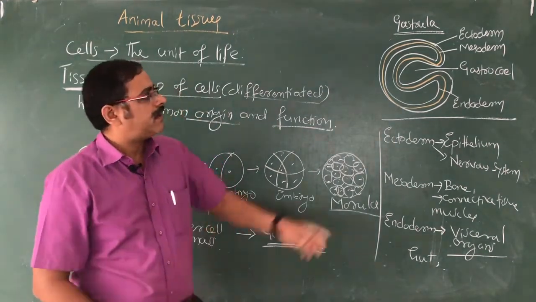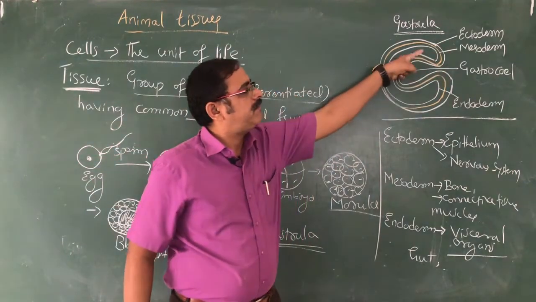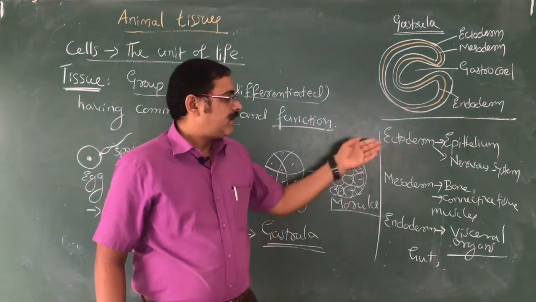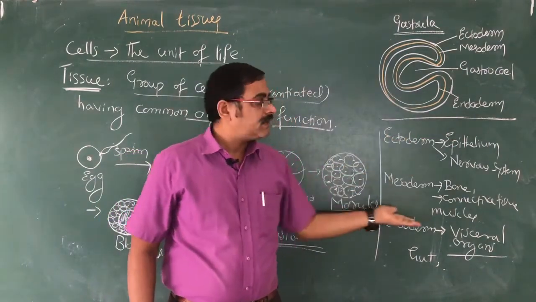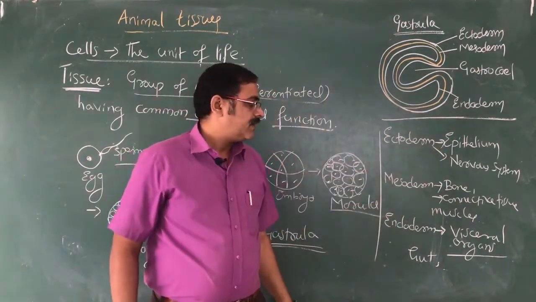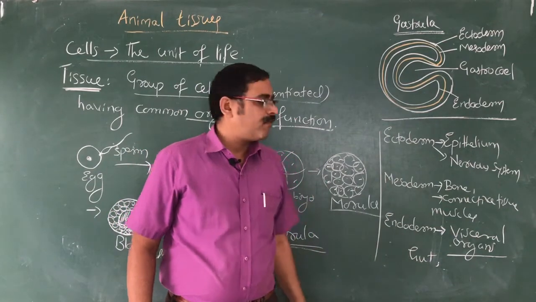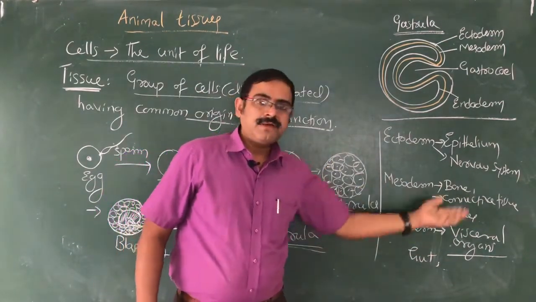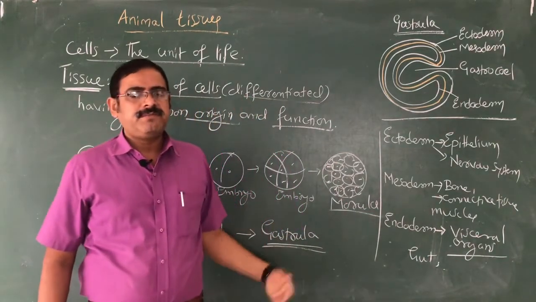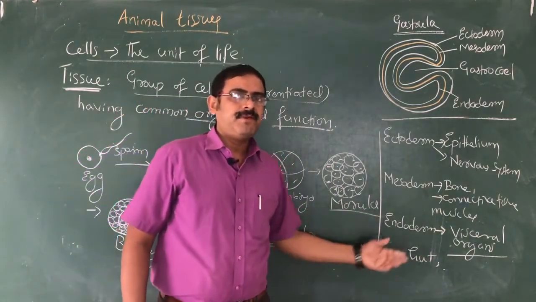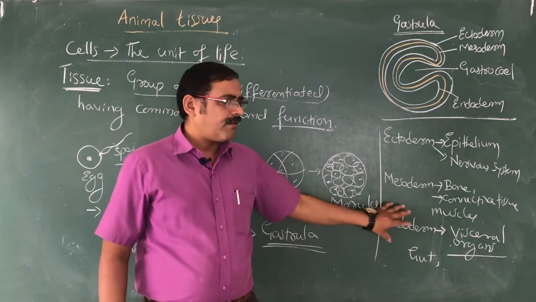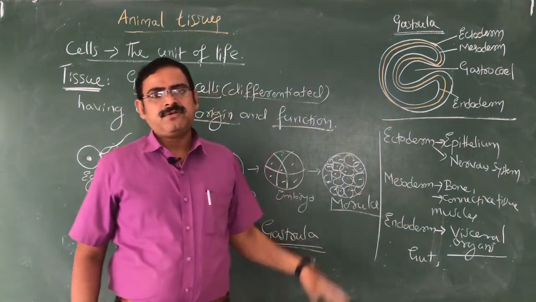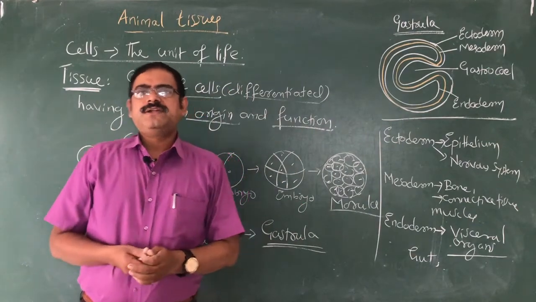We call them the outermost ectoderm, the middle mesoderm, and the inner endoderm. Ectoderm gives rise to epithelial tissue and nervous tissue. Mesoderm gives rise to mainly bone, cartilage, connective tissue, and muscles. Endoderm develops mainly visceral organs. It may be intestine, stomach, or pancreas. So a number of the smooth tissues are developed by the endoderm. So this is the origin of the tissues.